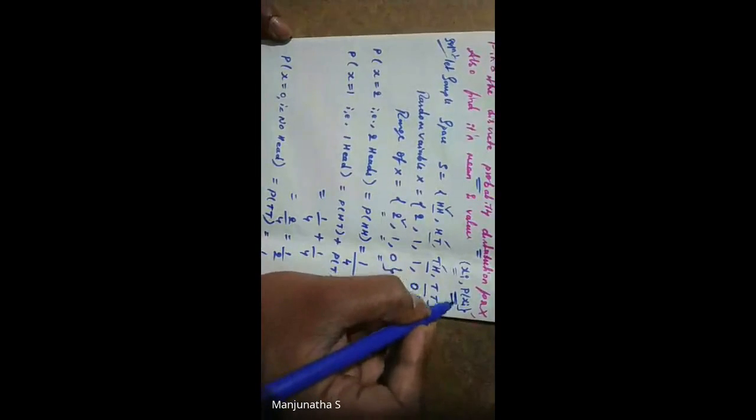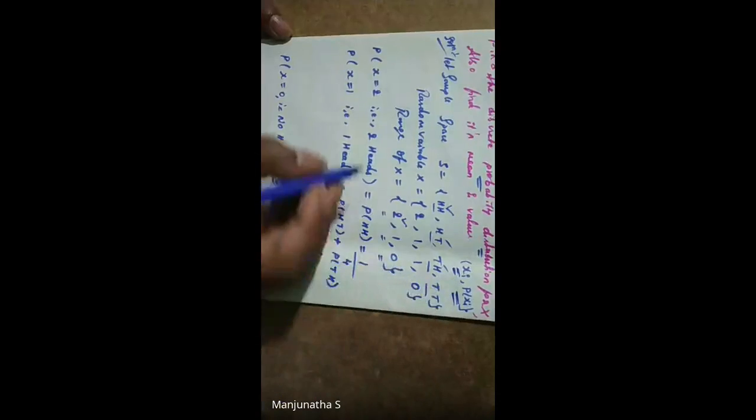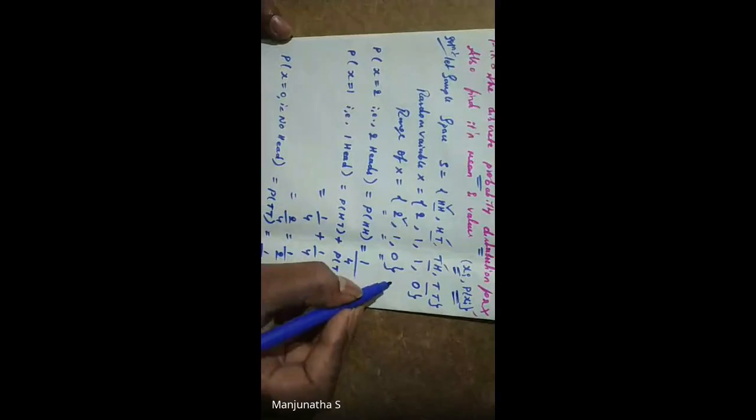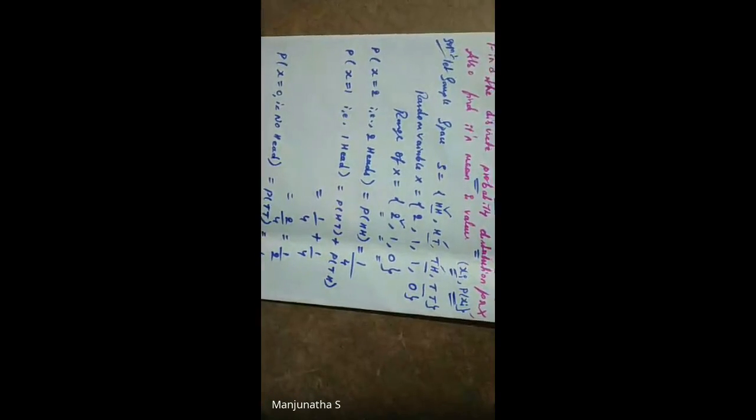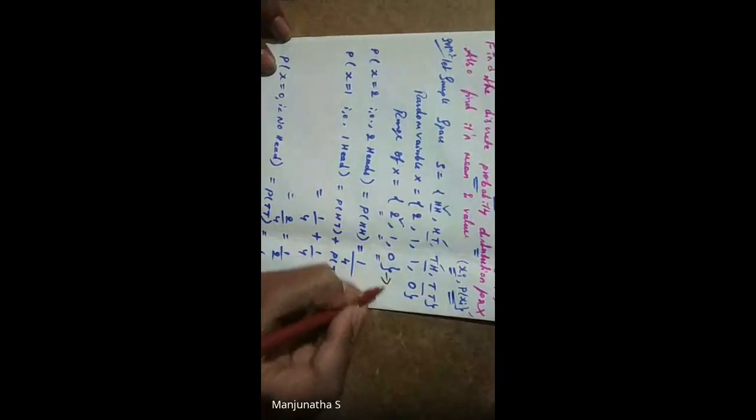Again we got it only one time, so 1 divided by 4 is the probability of not getting a head. So I got all the values, and also I got xi. Xi is nothing but the range of X, and these are all called P of xi. I'll write and show the table so that you can understand.